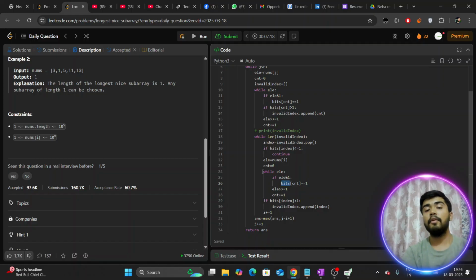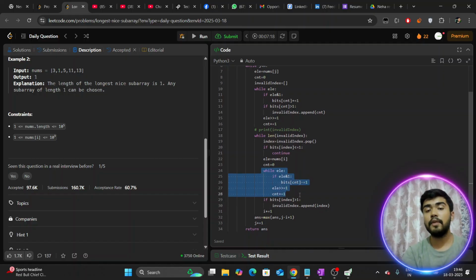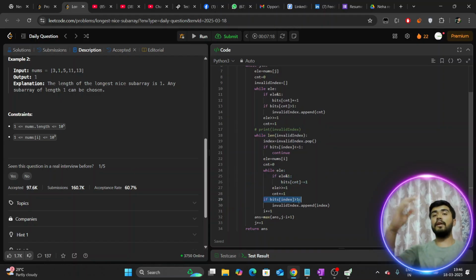We have processed this particular num size, and after this what else? If the bit index count is still greater than 1. So after removing a particular element, this means you have removed these numSci elements from your valid sliding window, your variable size valid sliding window. If you remove this element and still your bit index has faced invalidity.